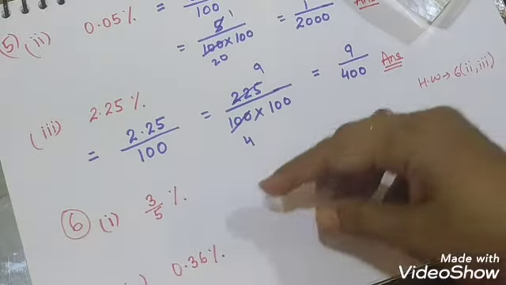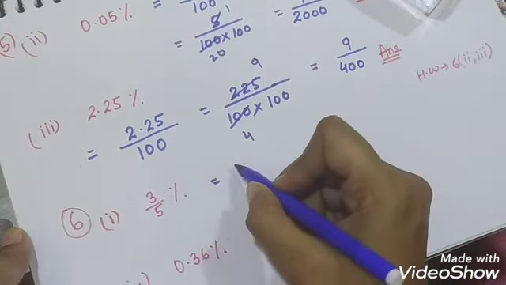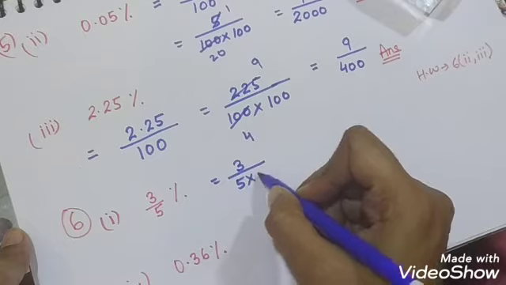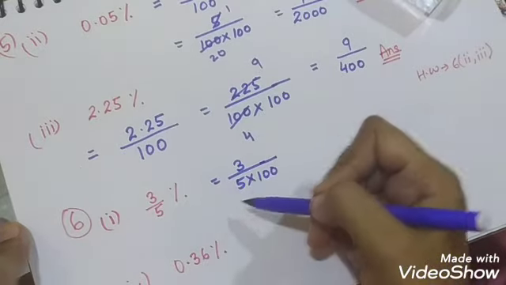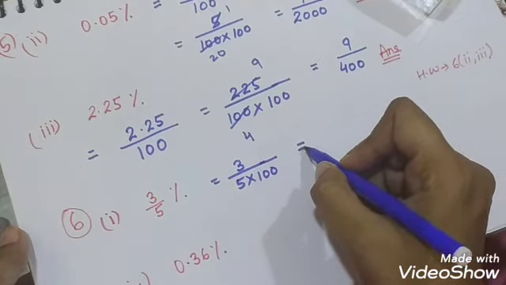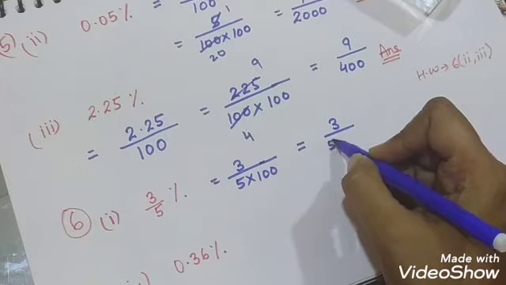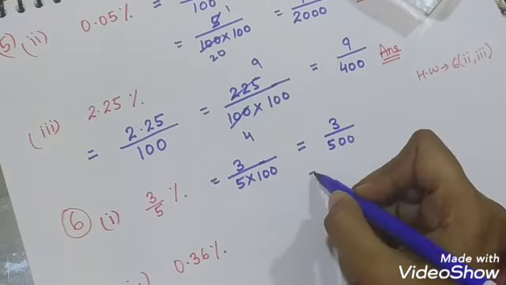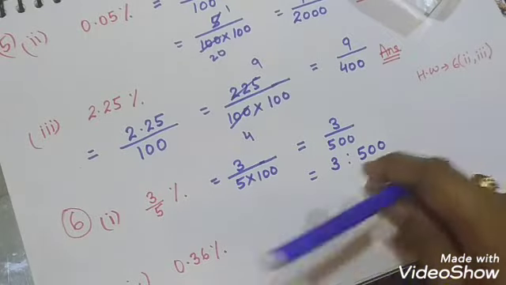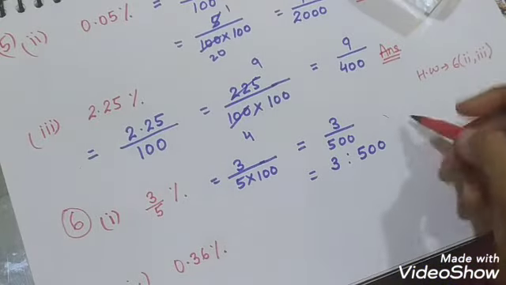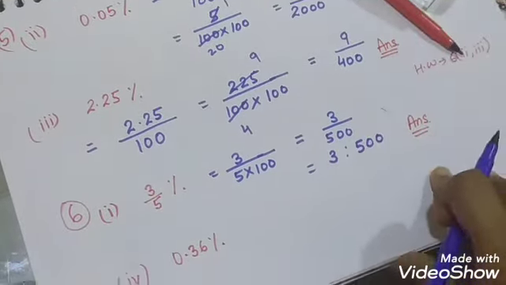So first we remove the symbol of percentage, and we will write 3 upon 5 into 100. 100 will always be put in the denominator when we remove the symbol of percentage. Does something cancel out here? No, nothing. So it will be 3 upon 500, and this is your answer. Only you will give 3:500, meaning you will represent it in the form of a ratio. This is your answer. Similarly we will do like that.